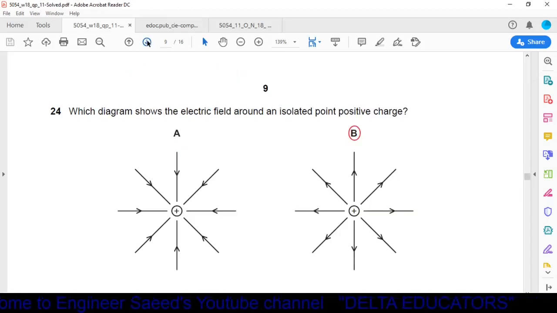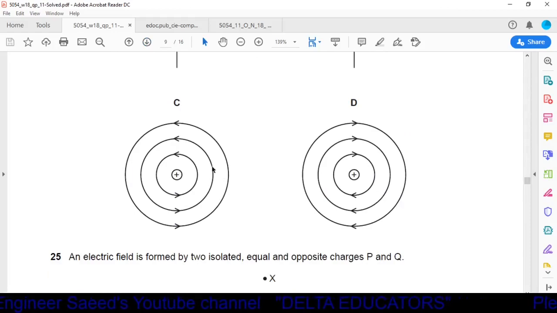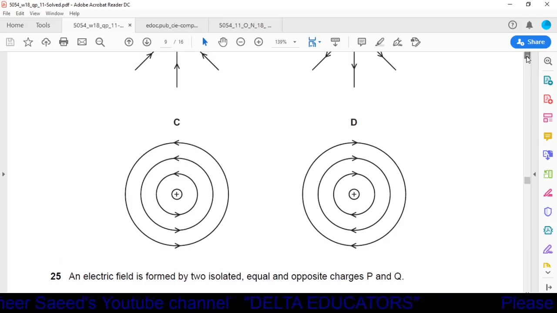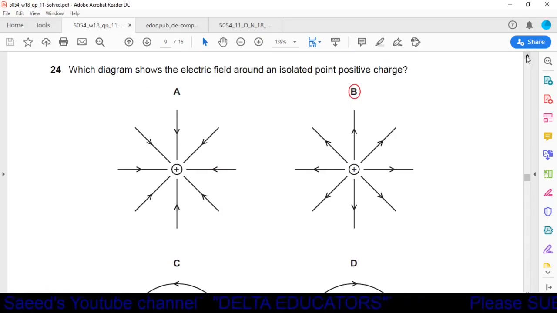Question number 24. Which diagram shows the electric field around an isolated point positive charge? Here option A, B, C and D. In C and D, these are magnetic lines of force. So option C and option D are out of question now. Now we have to check option A and option B. We have studied that in positive charge, electrical lines of force move away from the charge, and in negative charge, electrical lines of force move towards the charge. Here it is asked for the positive charge. So lines of force will move away from the charge. So option B is the correct one.